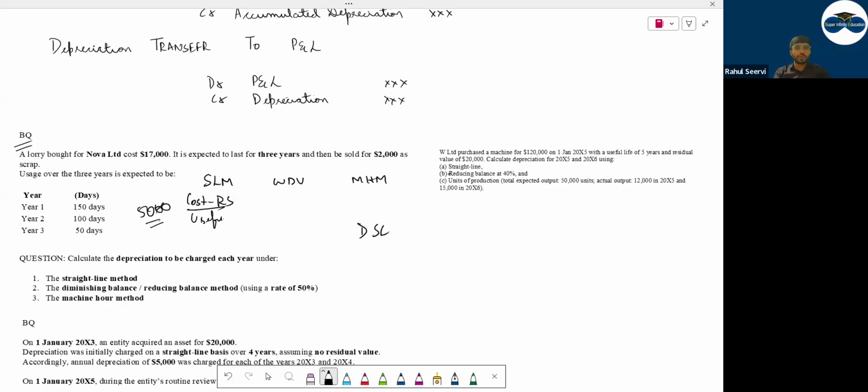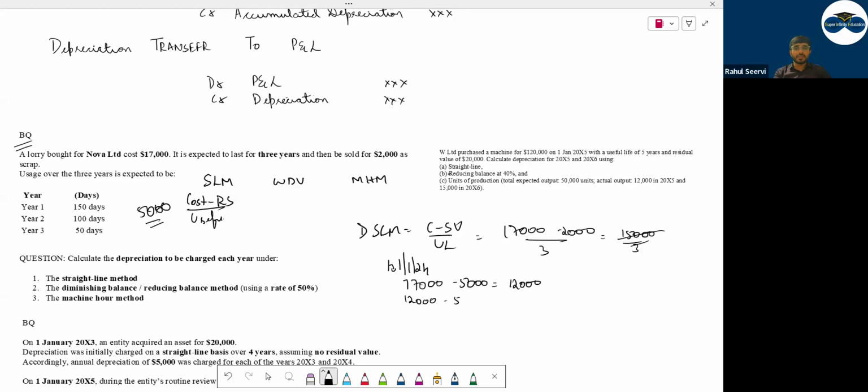So what is the SLM formula we studied? Cost minus scrap value divided by useful life. Cost 17,000 minus 2,000 divided by useful life of 3 years. So it is 15,000 divided by 3. So 5,000 depreciation per year. So today on 1st Jan, no date is mentioned, so let's take 1st Jan 2024. So value is 17,000. First year 5,000 depreciation. Carrying amount? 12,000. Then 12,000 minus 5,000, it's 7,000. 7,000 minus 5,000, 2,000 is the scrap value. This is clear to everyone.